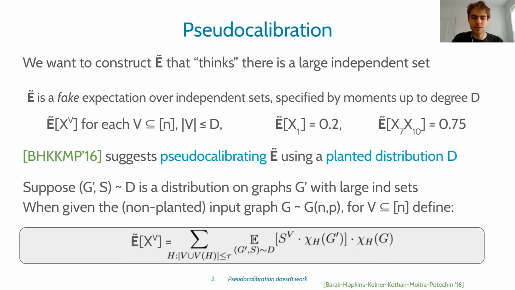One thing to note is that the pseudo-calibrated expression also truncates the size of the Fourier coefficient H to be at most tau. You can see that in the summation. And this is important. It's perhaps the defining characteristic of pseudo-calibration. It means that the pseudo-expectation operator does not take into account high degree information about the graph G. It's only a low degree function of the graph G.